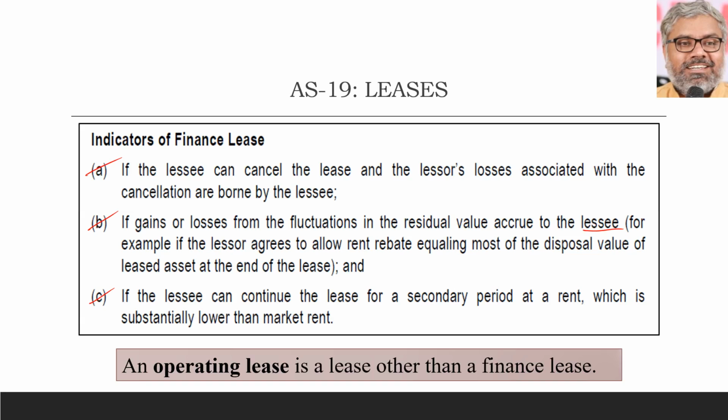In all those cases also we can call that a finance lease. Very important conditions to be remembered, and we have to write them also. If a case is asked, we have to write exactly these words.